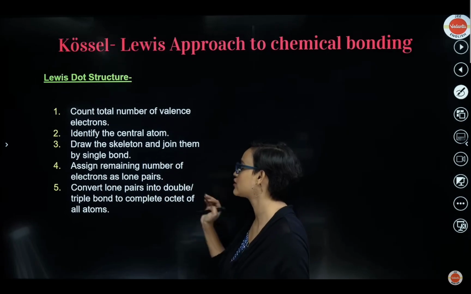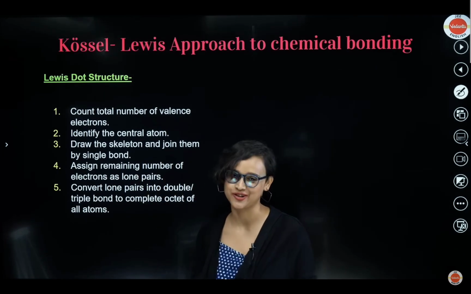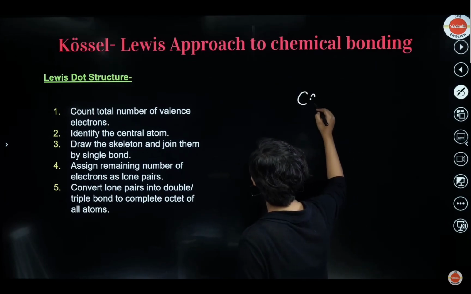You assign the remaining number of electrons as lone pairs, and you convert lone pairs into double or triple bonds to complete the octet of all atoms. Understood? Should I move ahead? Of course not, right? So let me explain this. Let's take the example of carbon dioxide. Very easy, very simple.